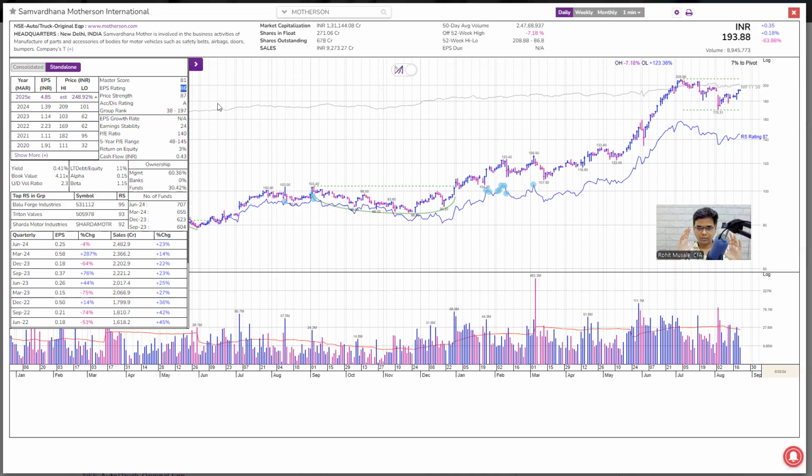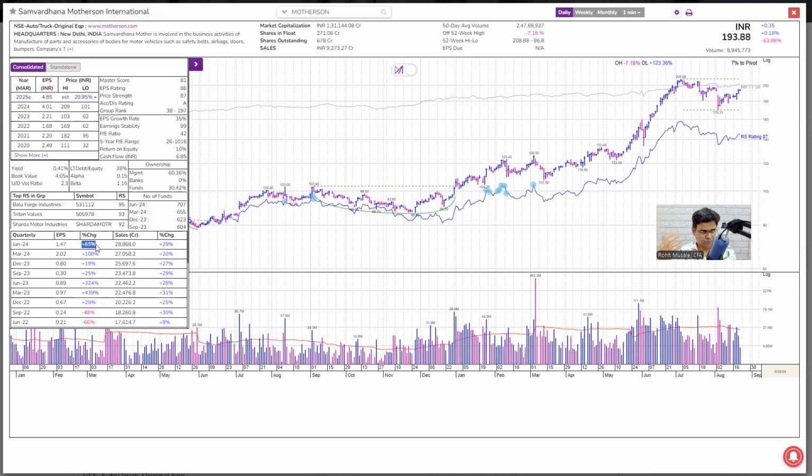So what I am doing here is trying to weigh how many positive factors I have in this stock and how many negative factors I have. If the negative factors start piling up, then it reduces my confidence in the stock. And as you can see here, if I click on consolidated, quarterly earnings growth is 65%, which is fantastic.